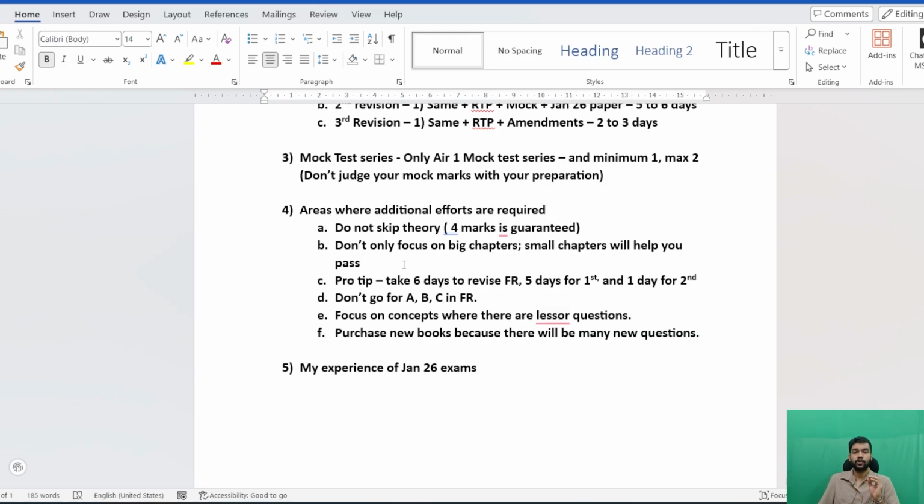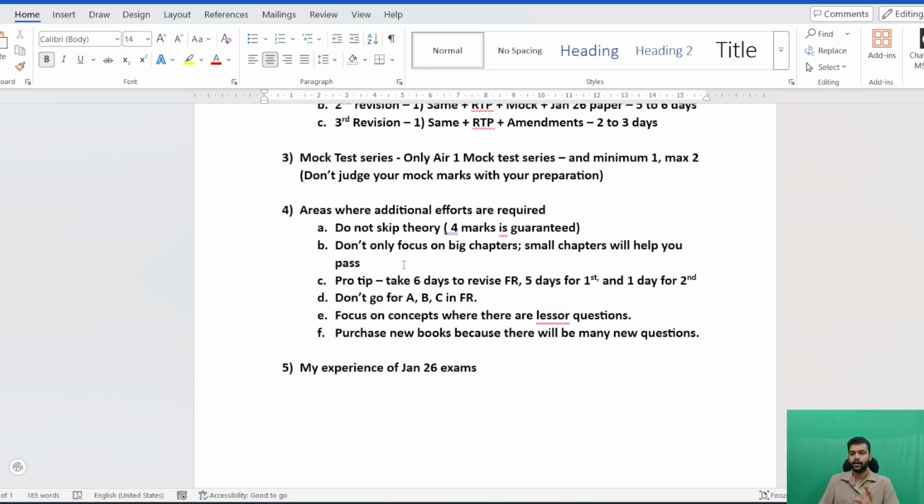Firstly, you should not skip the theory part. There are only around 2 to 3 chapters of theory in the entire FR subject, and you will surely get one question of 4 marks from these chapters. So do not skip the theory part. Read only the important questions if you want, but do not skip the theory part.